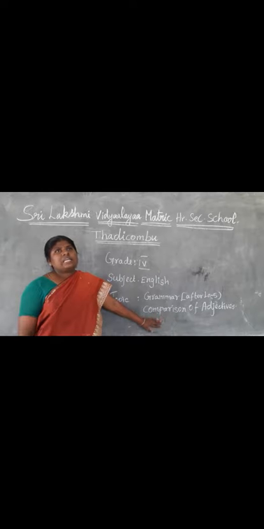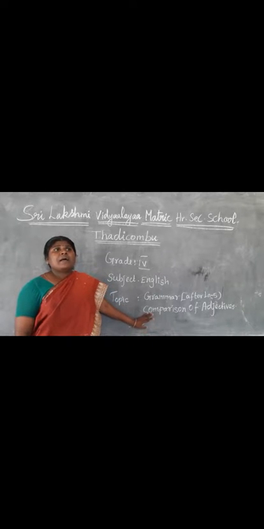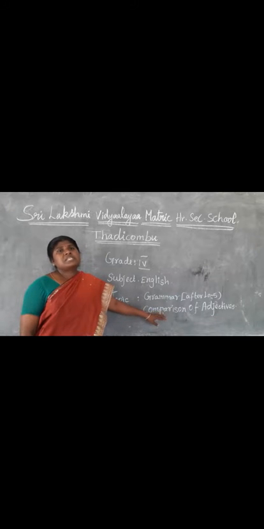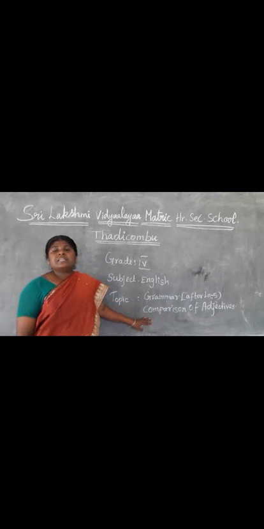When we compare two things, we say it is better. When we compare more than two things, it is best. There are three degrees: positive degree, comparative degree, and superlative degree. Okay, that's what we have seen in this class.